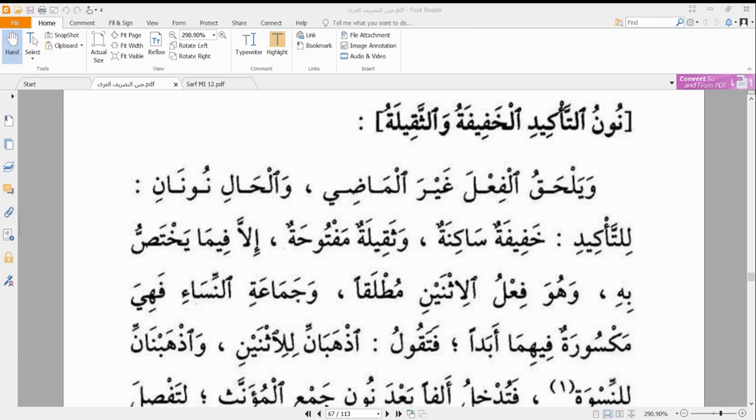But what we are being told here is that the moment you add nun ta'kid to a fi'l mudari, then it can never be talking about the present. Then it means that it's talking about the future.